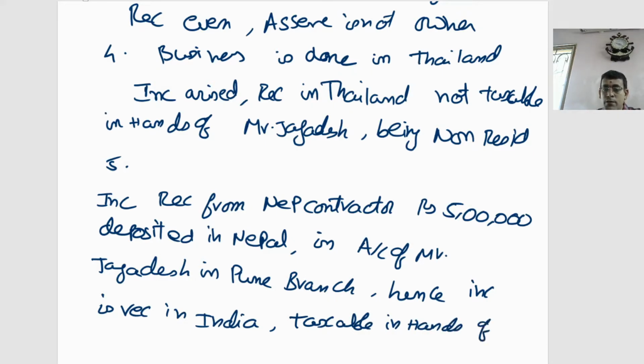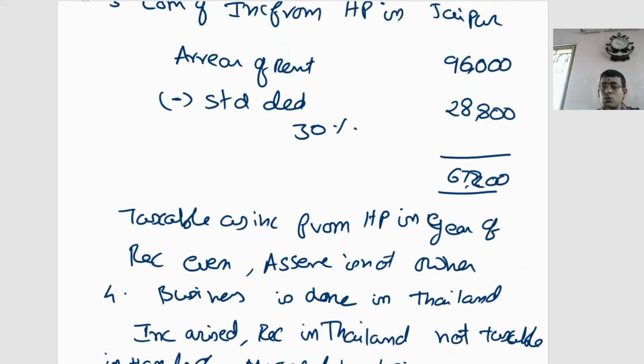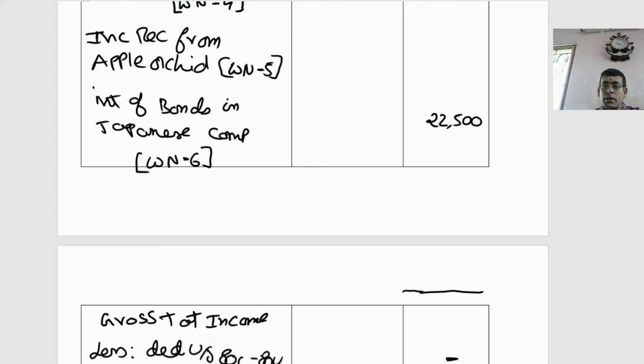In hands of Mr. Jagadish. So the same 5 lakhs is taxable in the hands of Mr. Jagadish. Let us write it as 5 lakhs. So income from apple orchard, 5 lakhs. I need to consider it as my income. That's one view.